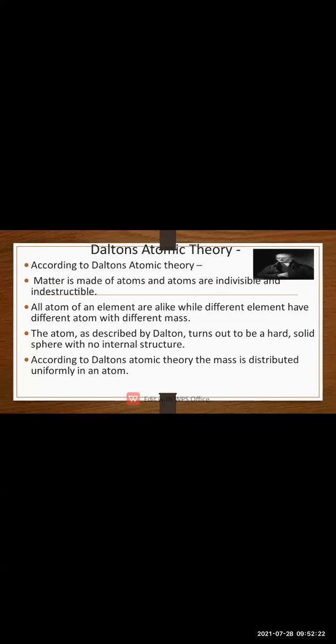Then the atom can be explained as देखो एक simple example लेते हैं, element A plus element B. ओके, एलिमेंट ए और एलिमेंट बी दोनों को मिक्स करके क्या होगा फॉर्म, you will form a compound. For example element A is hydrogen, element B is oxygen, so when they react with each other you form a compound known as H2O.